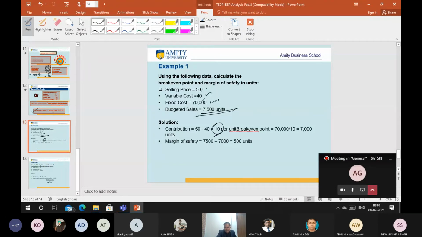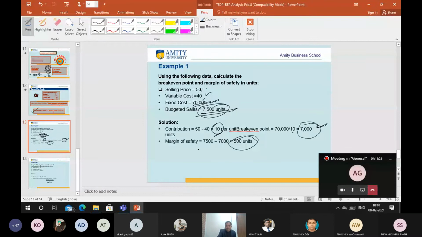So the break-even point will be 70,000 fixed cost divided by 10, which is 7,000. And if I am expecting sales of 7,500, the 500 extra units are the margin of safety. It means the moment you cross 500 units, you will get scared, thinking I am reaching break-even, I have to increase my sales.